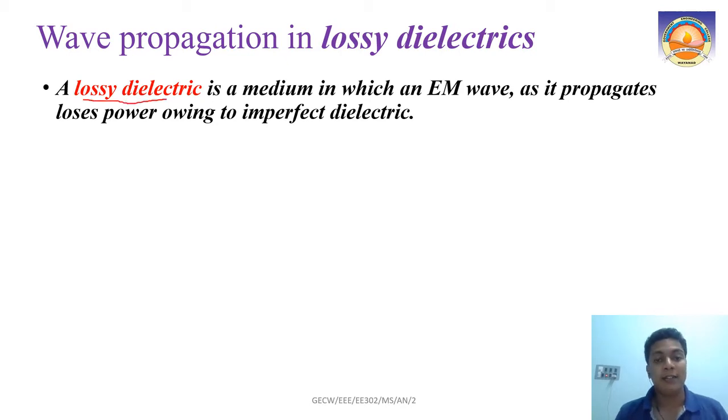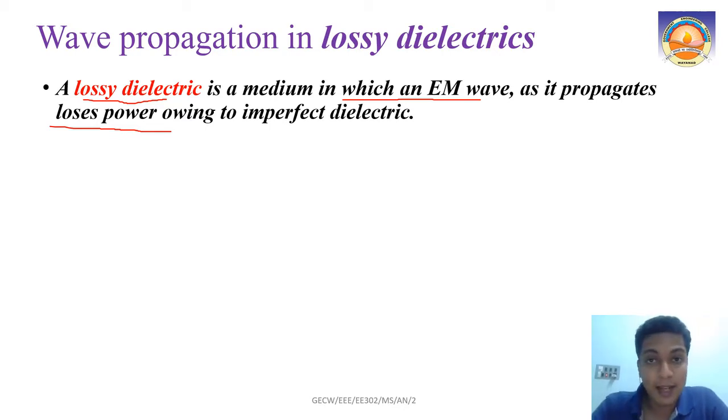A lossy dielectric is a medium in which an EM wave, as it propagates, loses power owing to the imperfect dielectric. That is what we mean. When I say your conductivity is non-zero, definitely there will be some power loss. Whenever your electromagnetic wave is propagating through that medium, there will be some power loss in that electromagnetic wave.